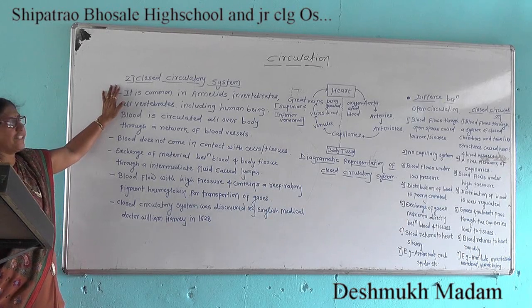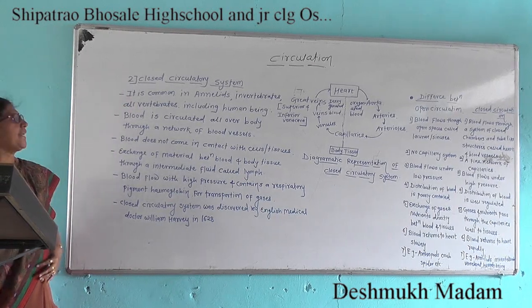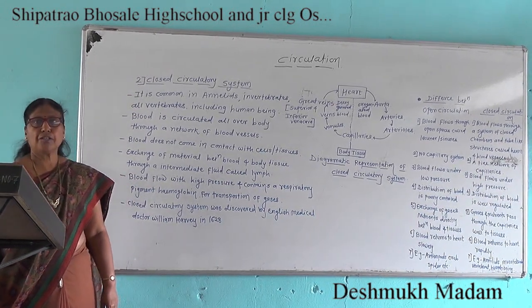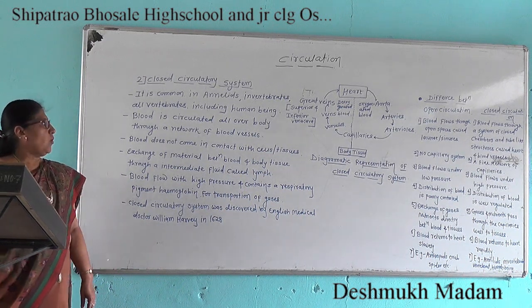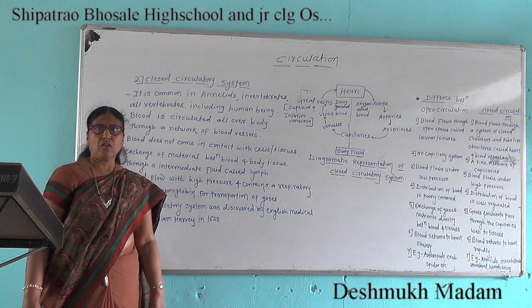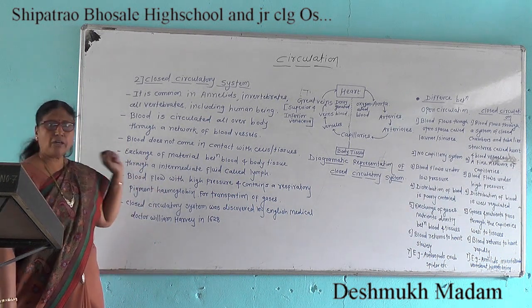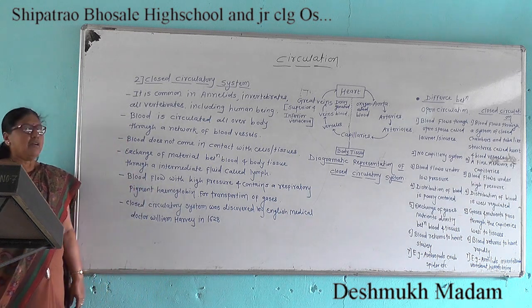The second type of circulatory system is the closed circulatory system. It is common in annelids, invertebrates and all vertebrates including human beings. Blood is circulated all over the body through a network of blood vessels. Blood does not come in contact with cells or tissues.